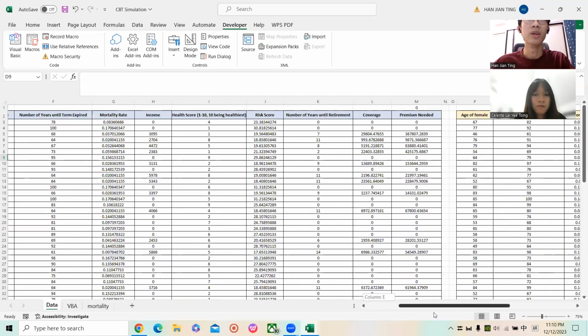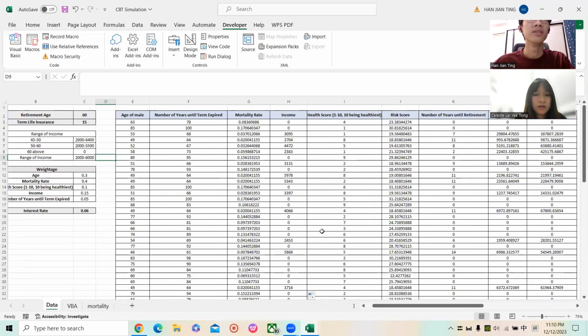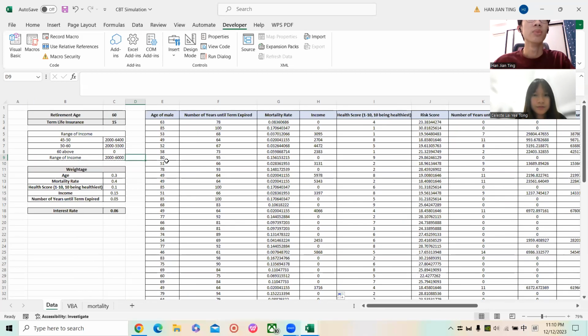The data is separated into male and female, but the formulas are similar, just changing the mortality rates. For the age of the males, because we are focusing on ages 45 until 85, which means the middle and old age, we put in the range between 45 and 85. For the number of years until the term expires, we use the age of the person and then pass it to the term insurance. Later we use it for calculating the risk scores. And for the mortality rates, we are calculating with another script.